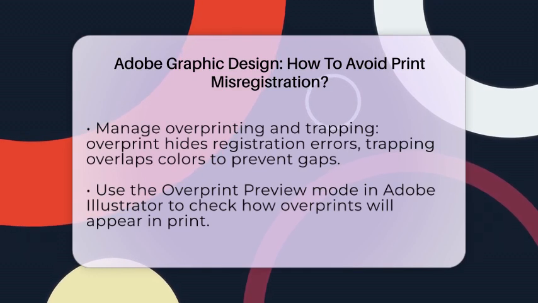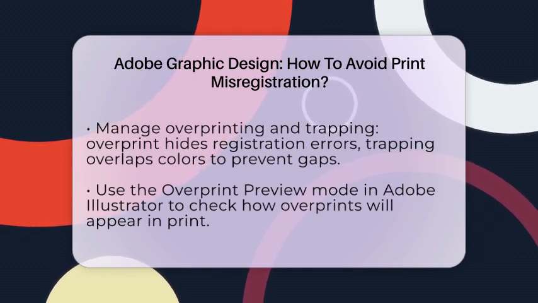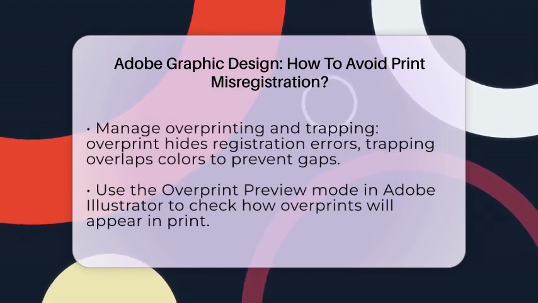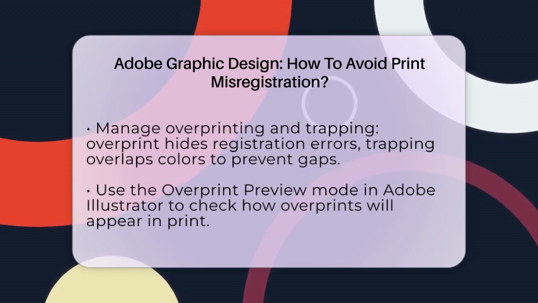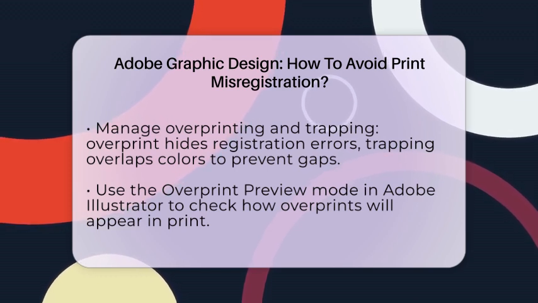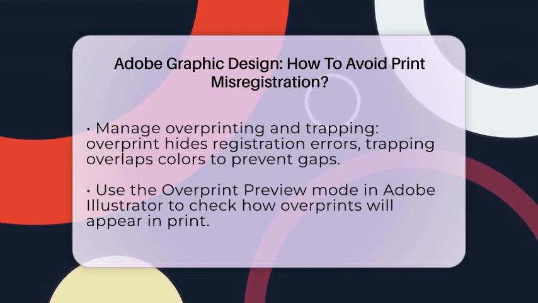Always preview your work with Overprint Preview mode turned on. In Adobe Illustrator, go to View and select Overprint Preview. This shows how overprints will look when printed. It helps you catch issues early. Check your separations to ensure colors are aligned and overprints are correct.